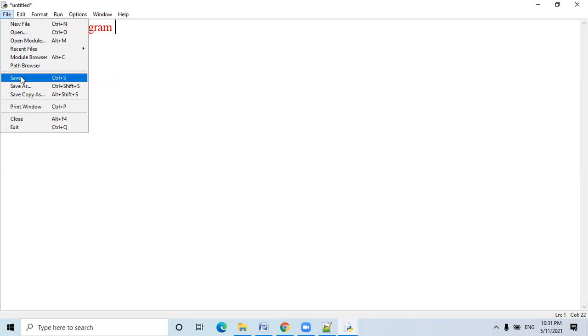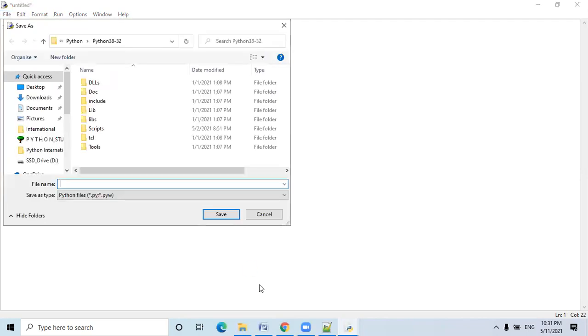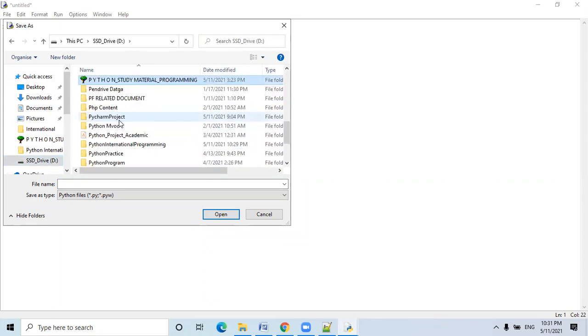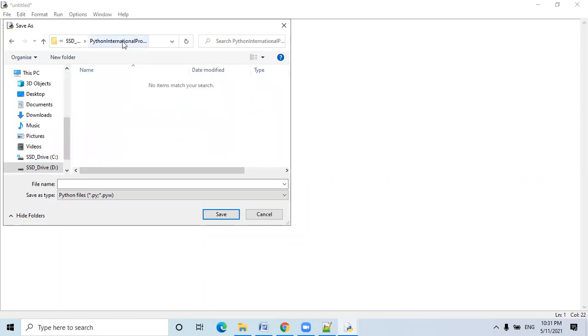Let me save this. Where will I save this program? I will save this program in the same directory which I have created in the D drive, Python International. So in the D drive, let me choose Python International Programming. Just double click on this. Now this directory is opened. Now you have to give any legal name.